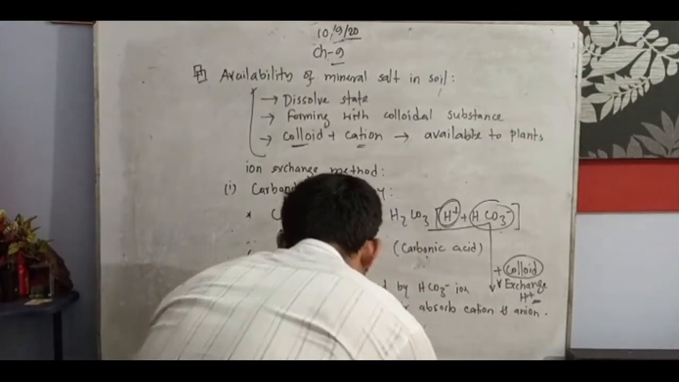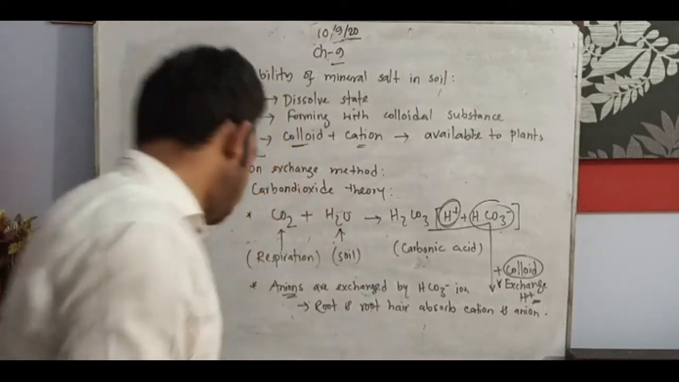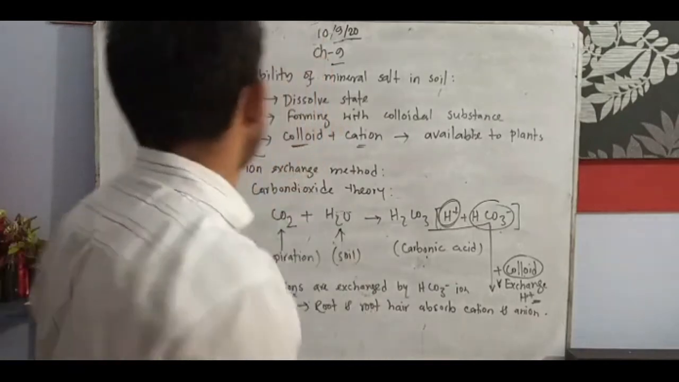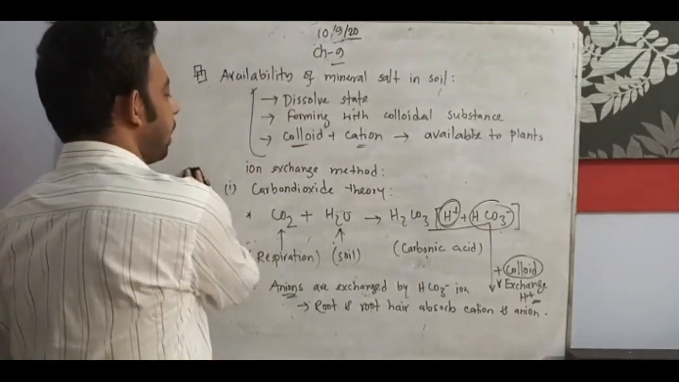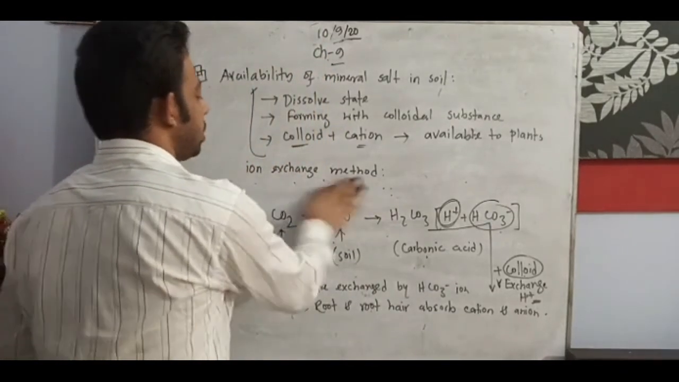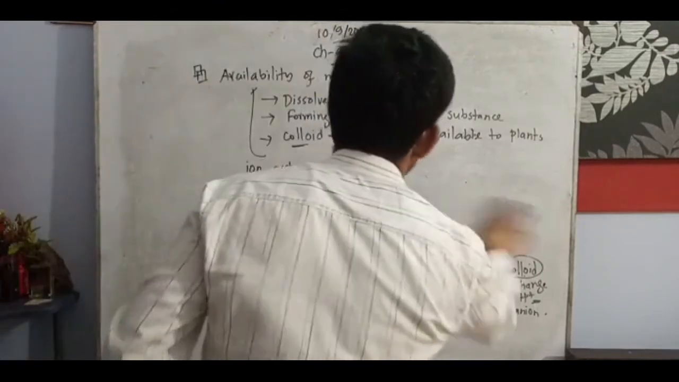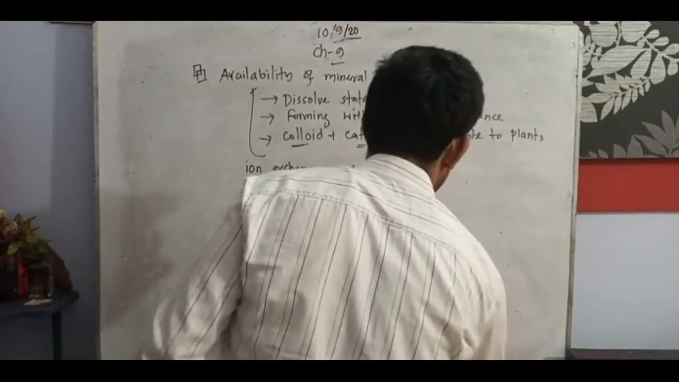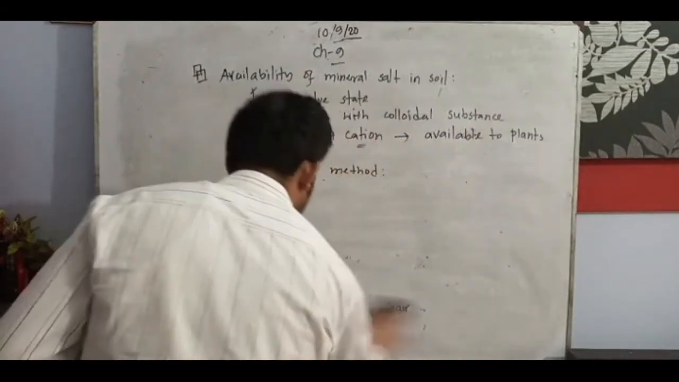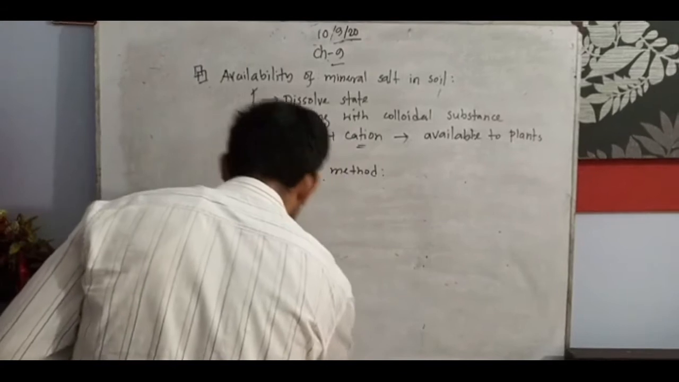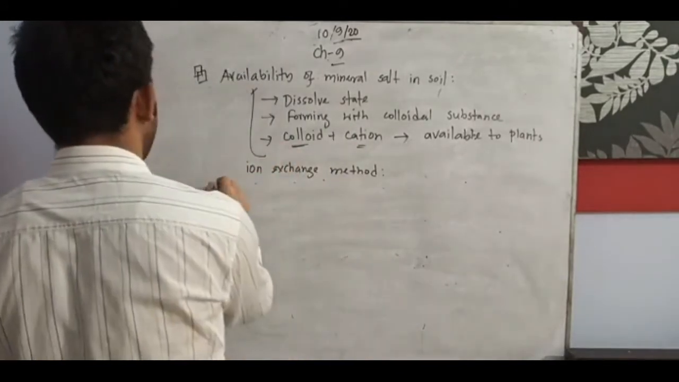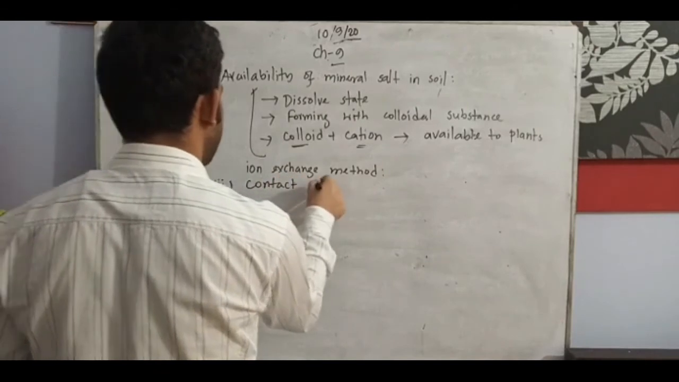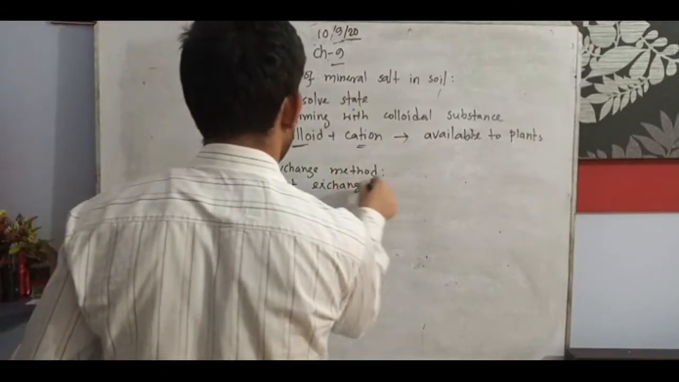Another one, the second one, is contact exchange theory. We will go through and understand the contact exchange theory. These are the two ion exchange methods. One is the carbon dioxide theory, and another one is the contact exchange theory. Second one, contact exchange theory.